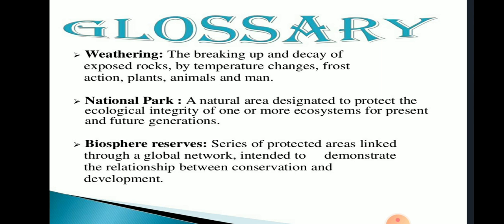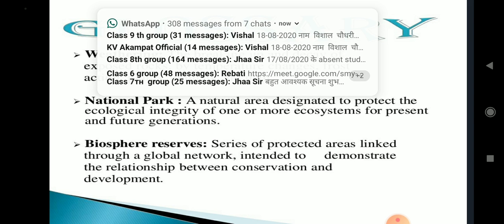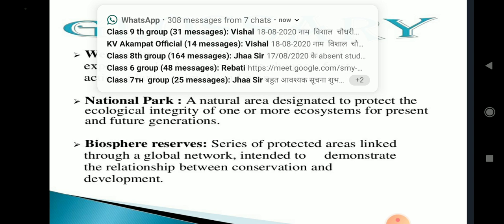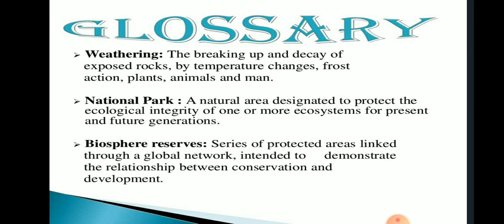National park means a natural area designated to protect the ecological integrity of one or more systems for present and future generations. Biosphere reserve is a series of protected areas linked through a global network intended to demonstrate the relationship between conservation and development. So with this, I end the chapter here.